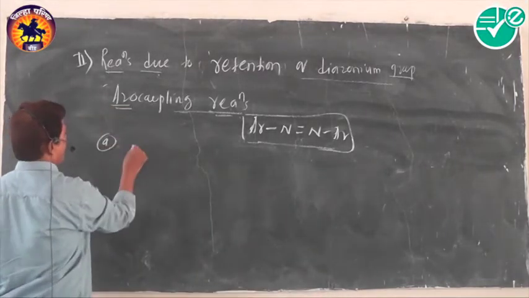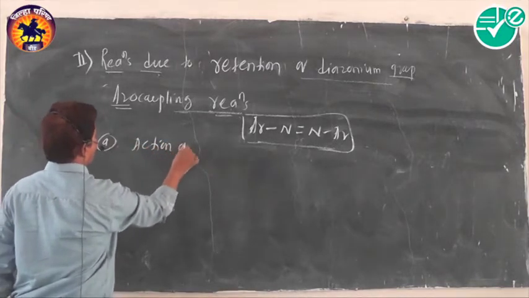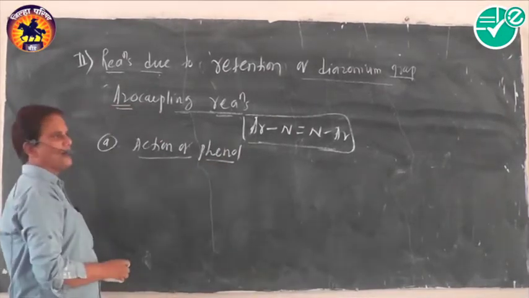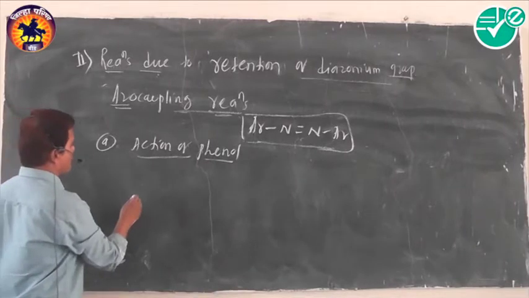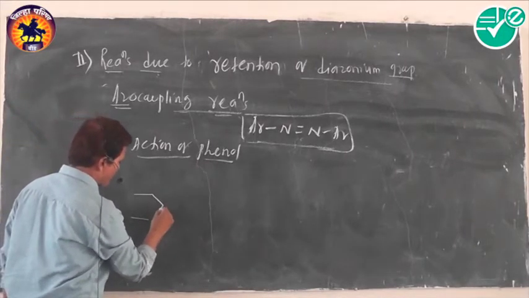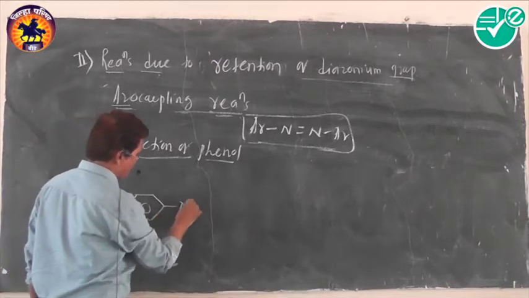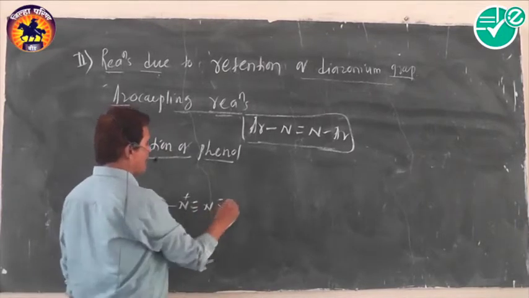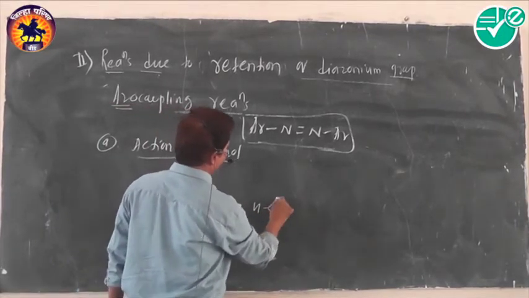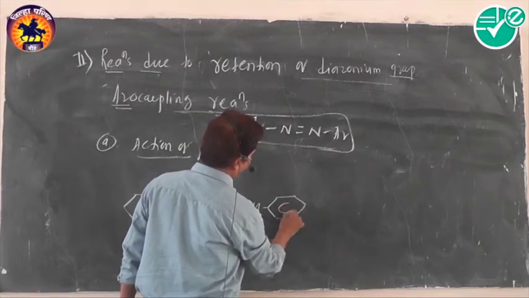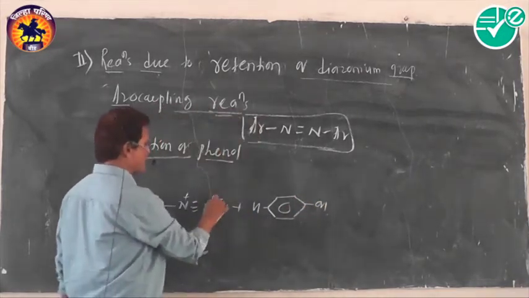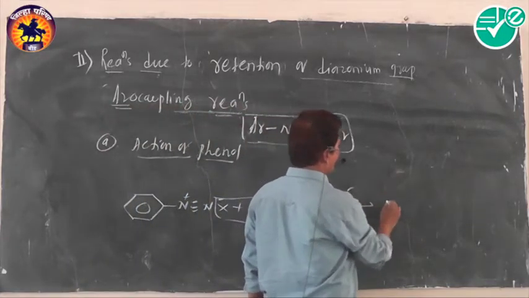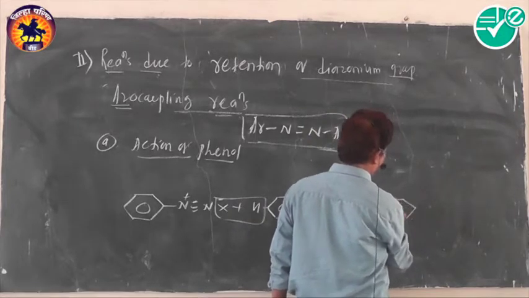Very first, action of phenol. What happens when phenol reacts with diazonium salt? Diazonium salts, shown in this way, when they react with compounds like phenol, that is H and X, we get such a type of compound. The reaction is carried out in alkaline medium.